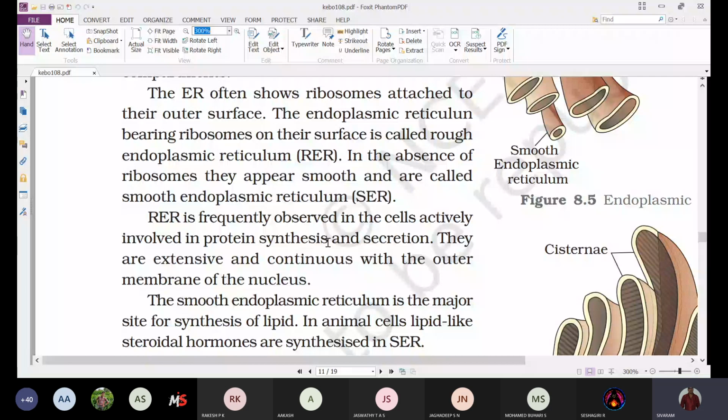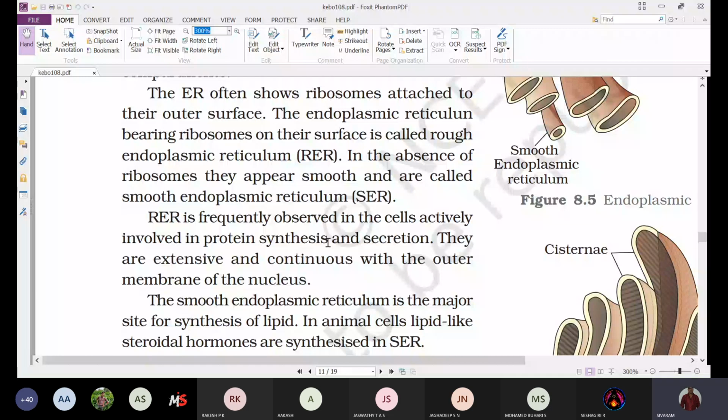The endoplasmic reticulum bearing ribosomes on its surface is called rough endoplasmic reticulum, abbreviated as RER. Rough endoplasmic reticulum indicates the presence of ribosomes on the surface of the endoplasmic reticulum.